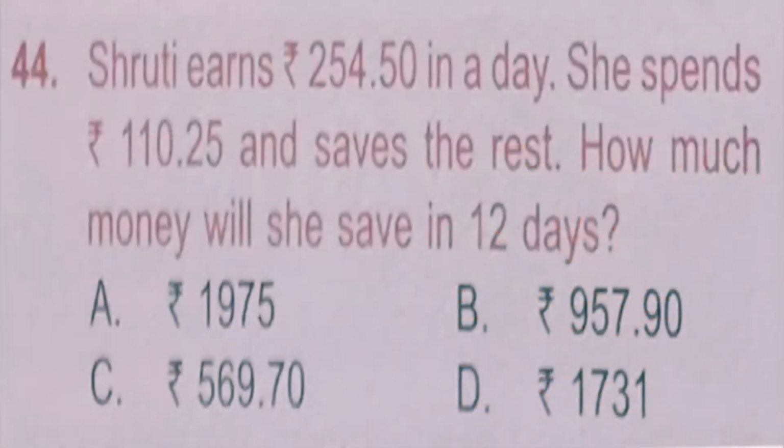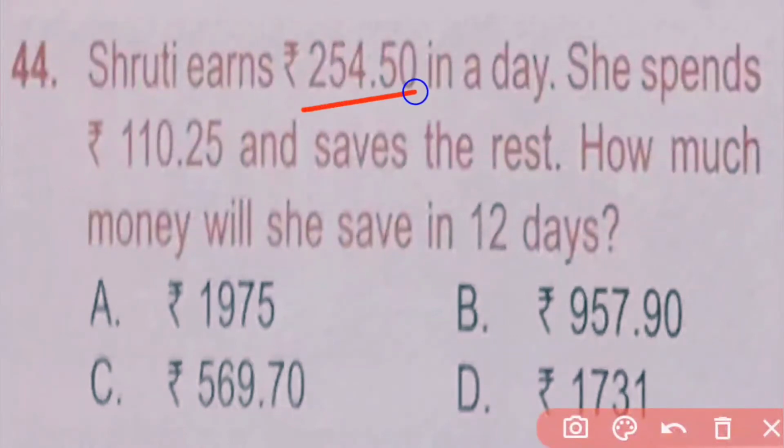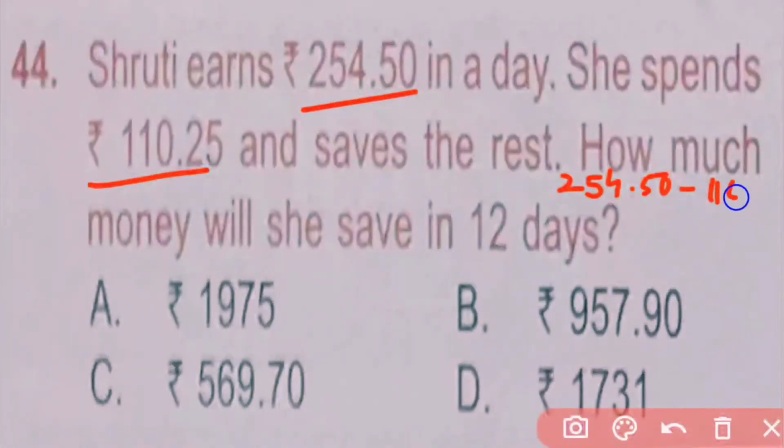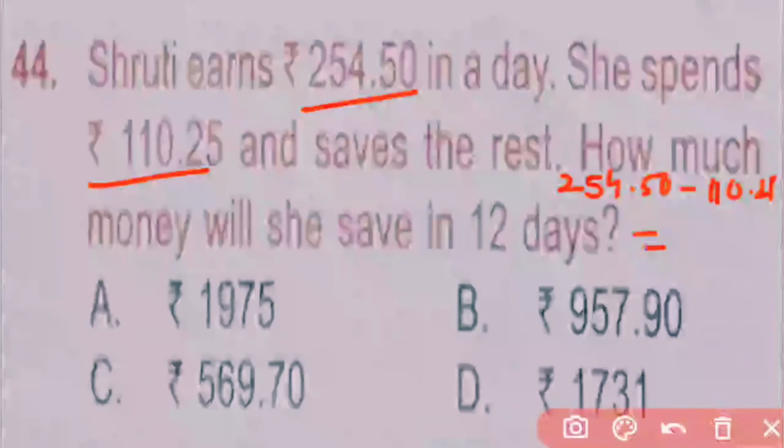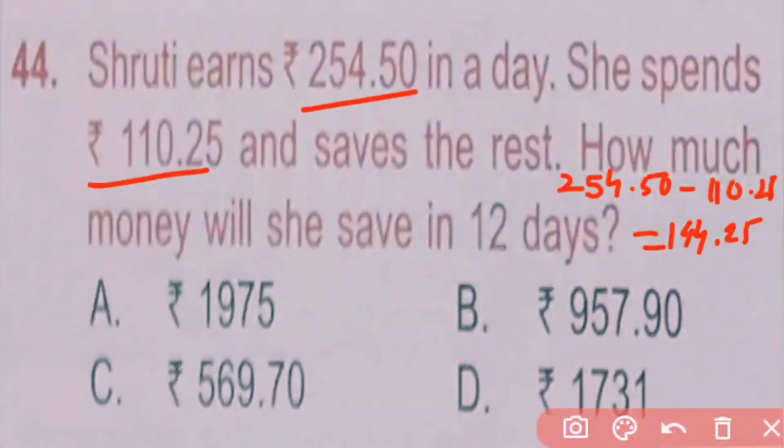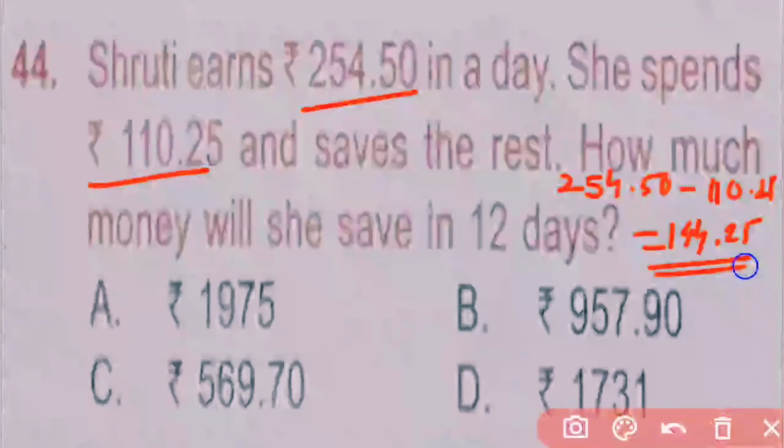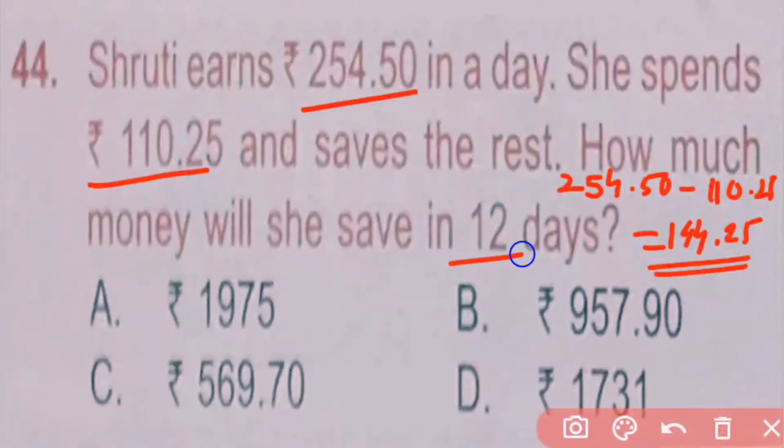Question number 44. Shruti earns rupees 254.50 in a day. She spends rupees 110.25 and saves the rest. How much money will she save in 12 days? So she earned this much rupees and she spent this much rupees. Means she saved in one day 254.50 minus 110.25, which is equal to 144.25. So in one day she saves 144.25 rupees, and we have to find out the money saved in 12 days.